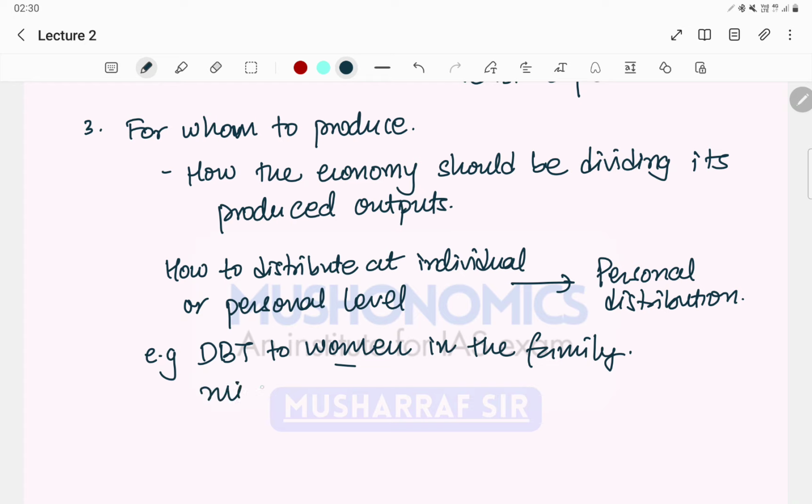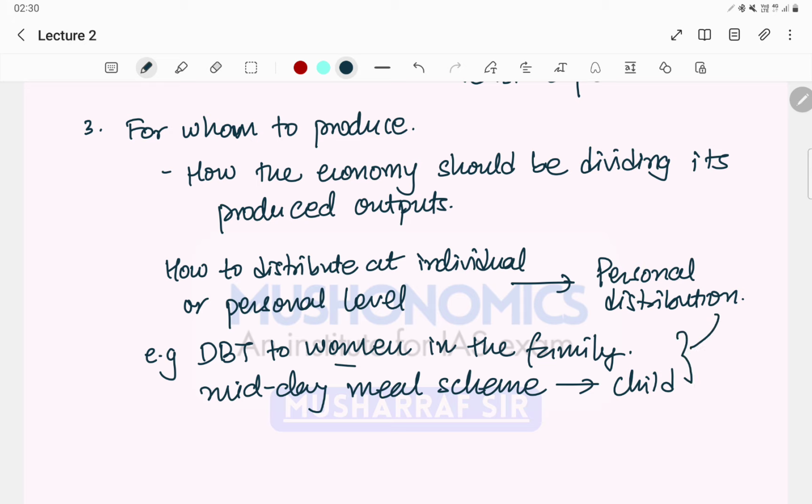For example, midday meal. So through midday meal scheme, what you are doing, you are putting meal in the child's plate, right? Directly to the child. You are not transferring money in the bank account of parents. You are putting meal in the plate of child directly. So these are examples of personal distribution, right?